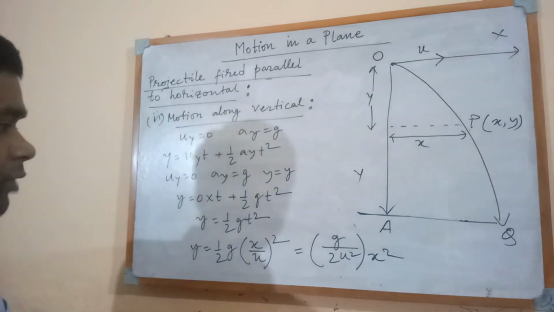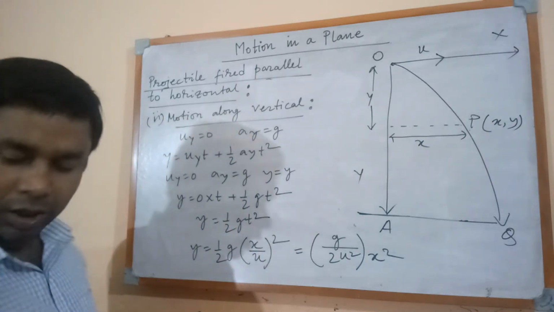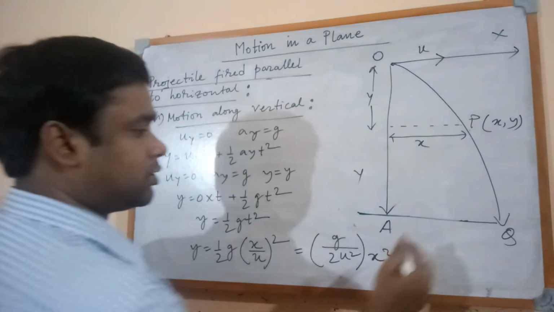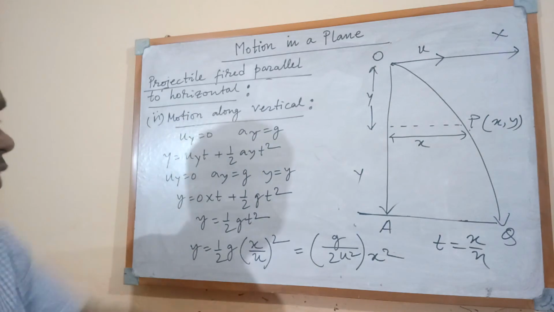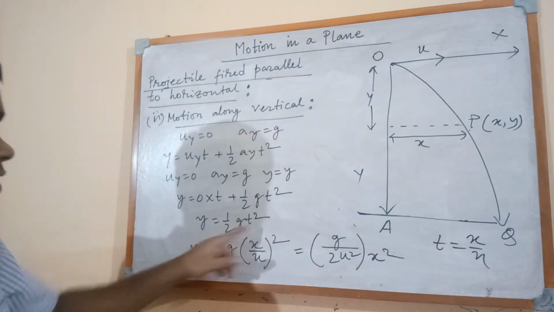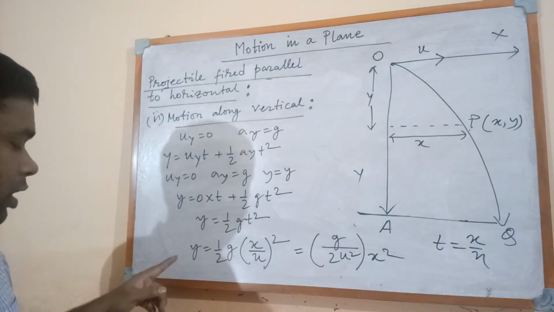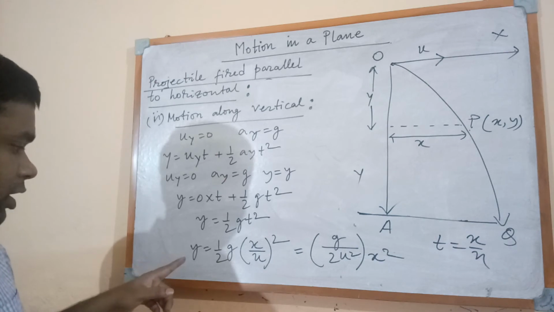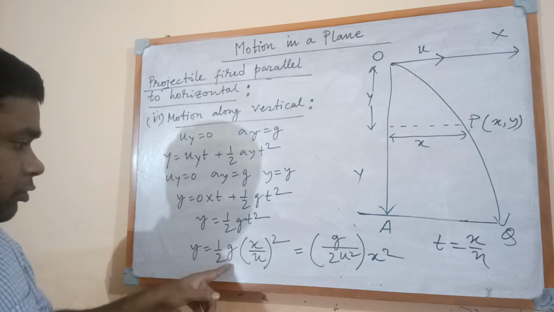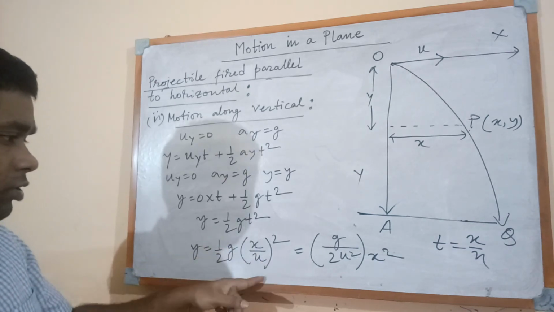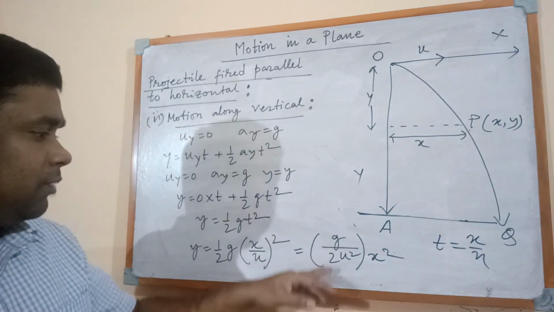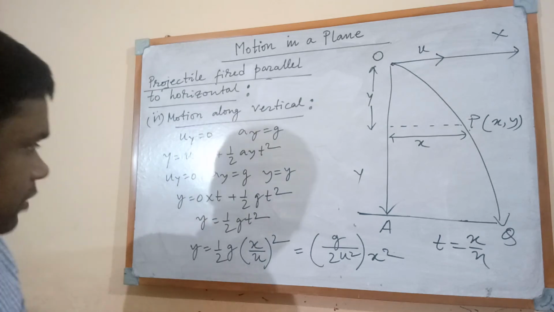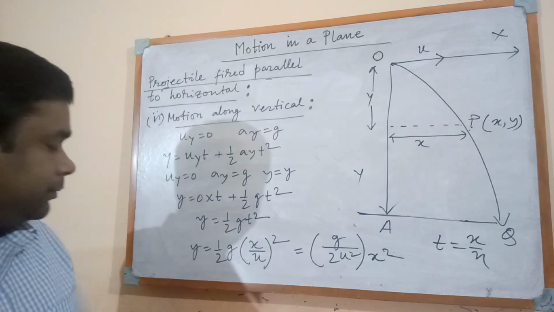And from the previous derivation we have t equal to x by u, and by putting t equal to x by u in this equation, we get the final expression y equal to half into g into (x by u) whole squared. So the equation becomes y equal to g by 2u squared into x squared.